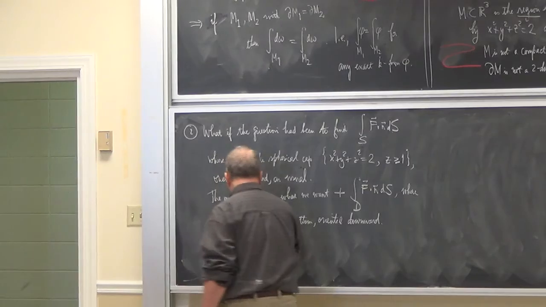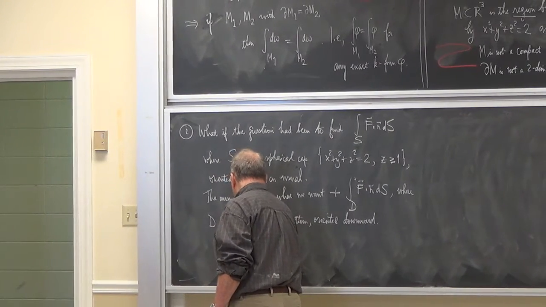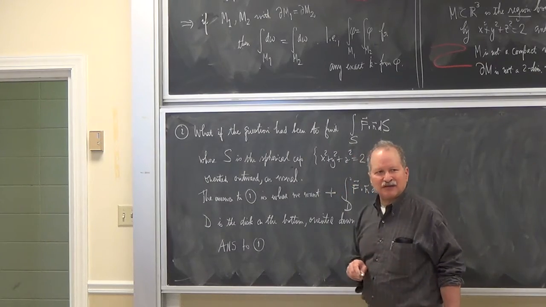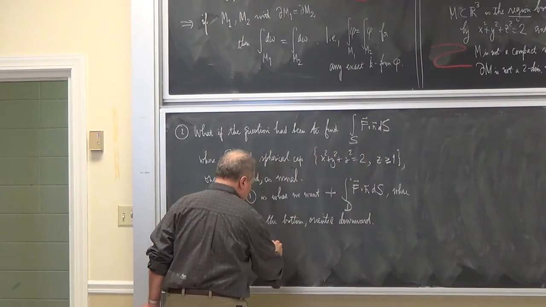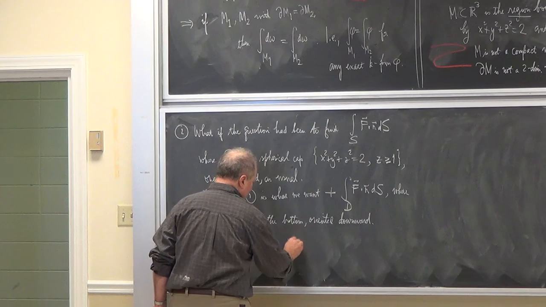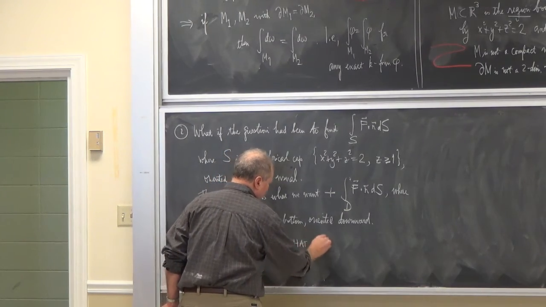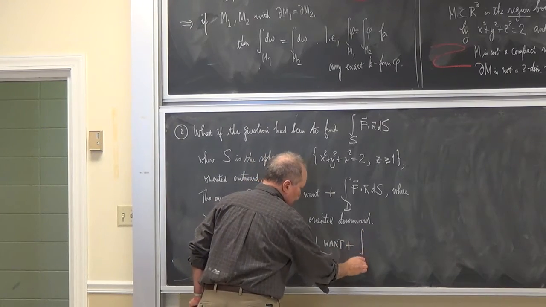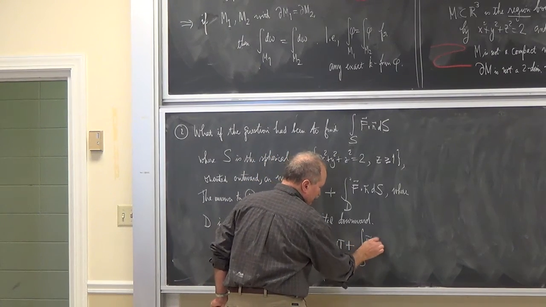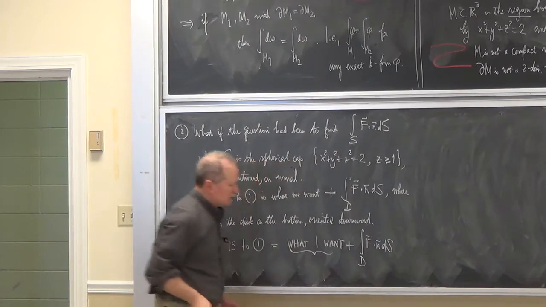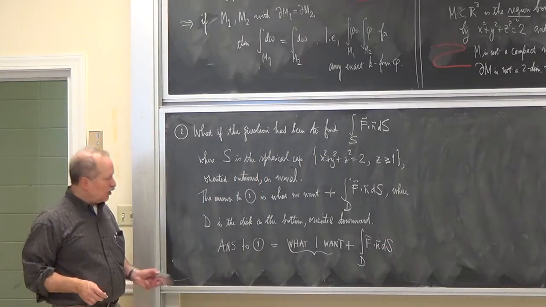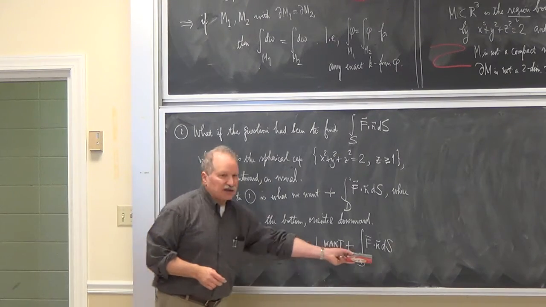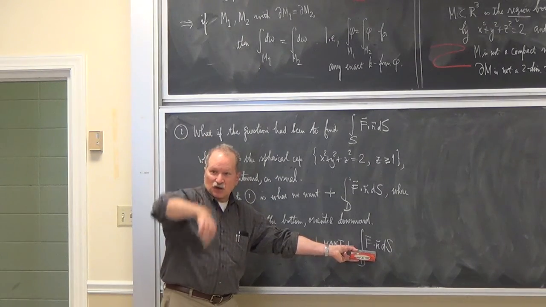So what I know is the answer to 1, whatever it is numerically, is what I want plus this integral over D. So how do I solve for what I want? Subtract the flux across the disk going downward.